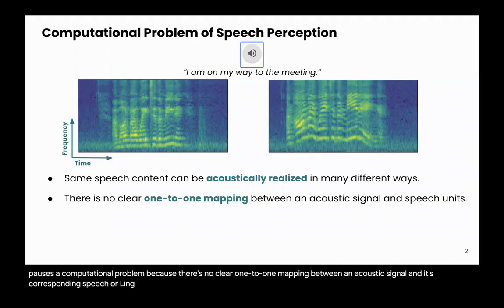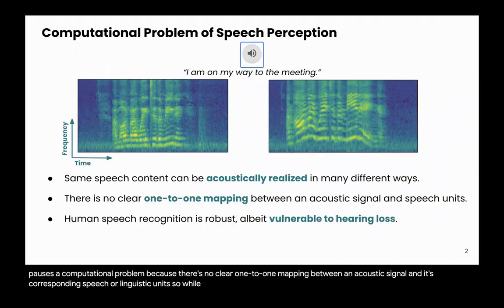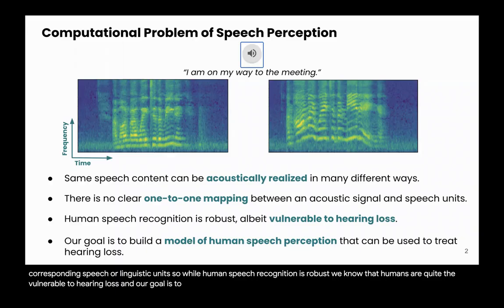or linguistic units. So while human speech recognition is robust, we know that humans are quite vulnerable to hearing loss. And our goal is to build a model of human speech perception that can help us better understand and inform new treatments of hearing loss.